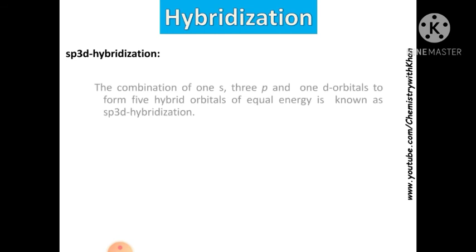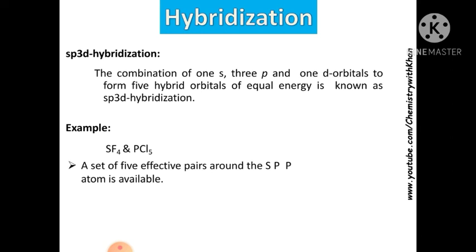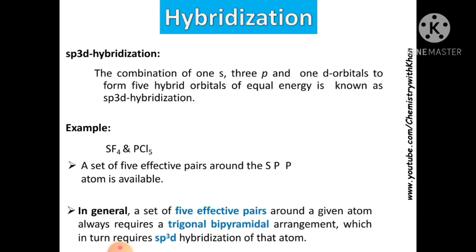sp3d hybridization. The combination of one s, three p and one d orbital to form 5 hybrid orbitals of equal energy is known as sp3d hybridization. Its examples are SF4 and PCl5. A set of 5 effective electron pairs around the central atom is available. In general, a set of 5 electron pairs around a given atom requires a trigonal bipyramidal arrangement, which in turn requires sp3d hybridization of that atom. Look at this.